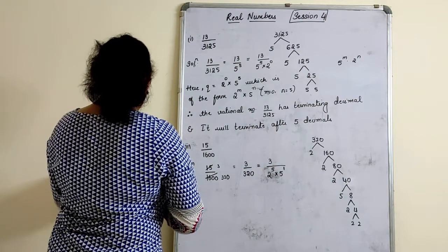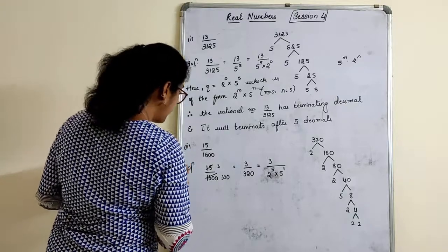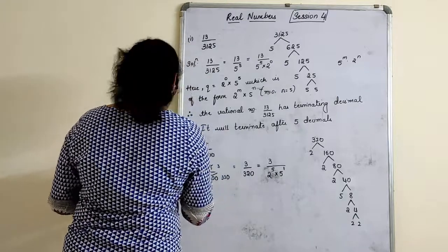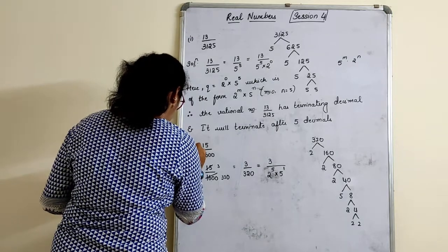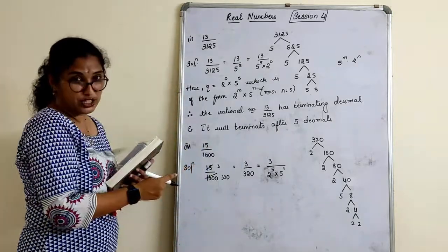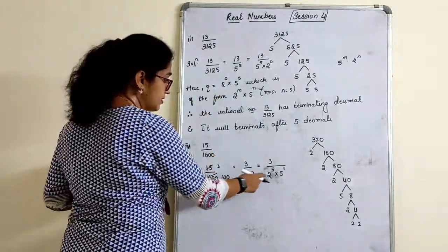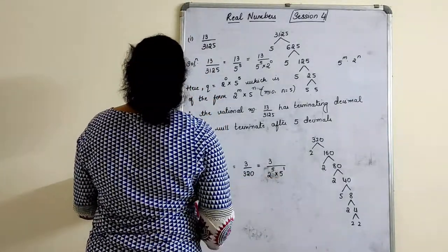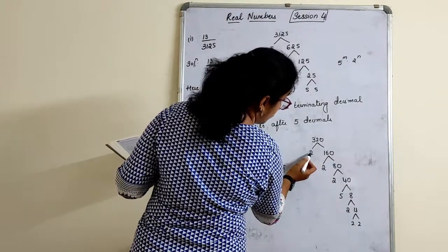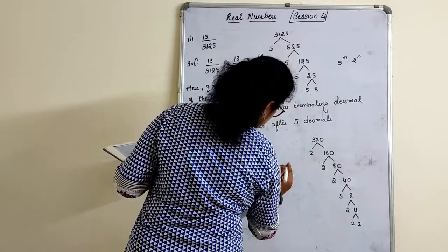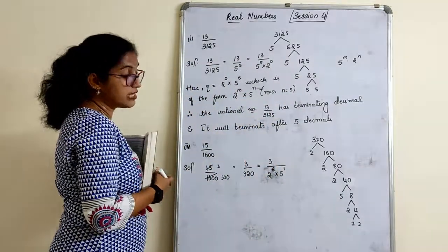I think, oh, I'm so sorry children, I just skipped to the next question, 15 by, okay, it's actually the 4th one. In the book I just saw it and I wrote it. Finally, it's okay, let me not cancel this. This is the 4th one children, my mistake, I just copied this down. I'll do again, 2nd and 3rd. So here, it is in the form of 2, 1, 2, 3, oh, 1, 2, 3, 4, 5, 6, I'm so sorry. It is in the form of 2 raised to 6 and 5 raised to 1.